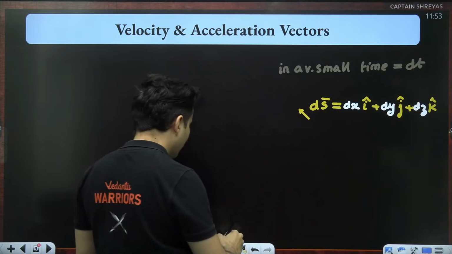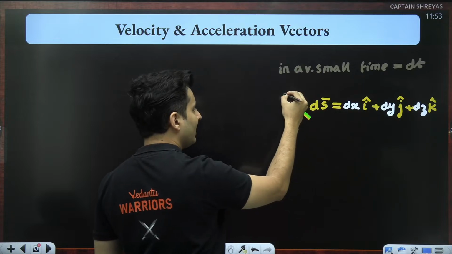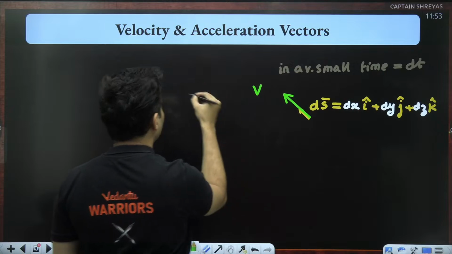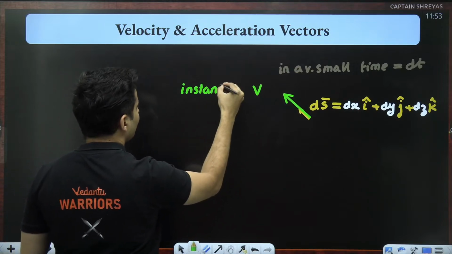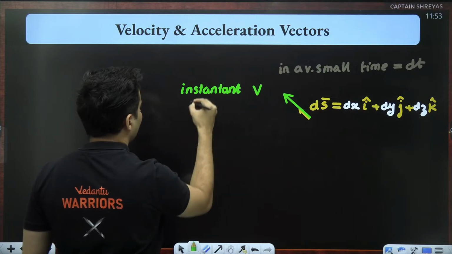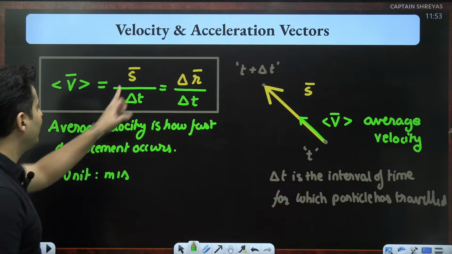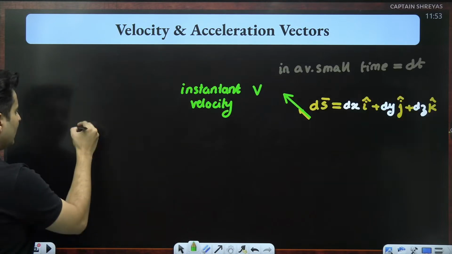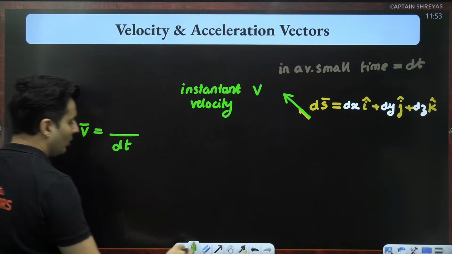Then what I get at that particular instant, because it is a very small time, very small displacement, is the instantaneous velocity. Just like average velocity was a big displacement over a big interval of time, the instantaneous velocity will be that small displacement in that small time.